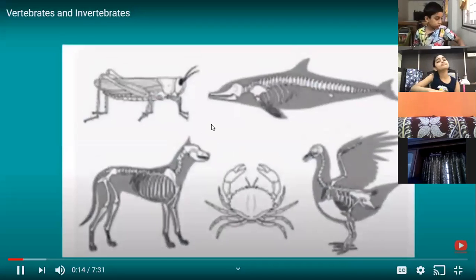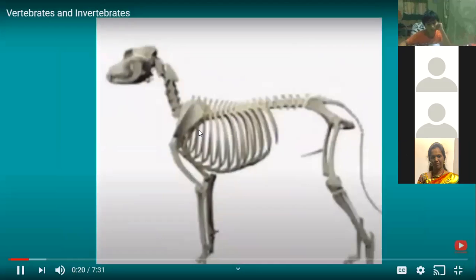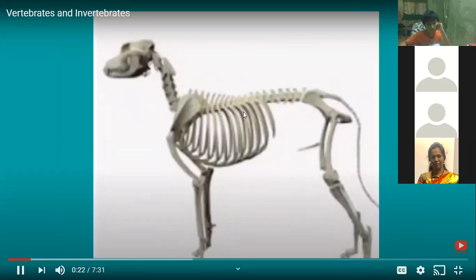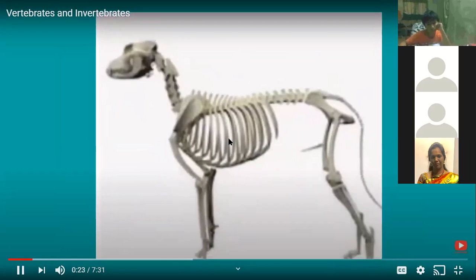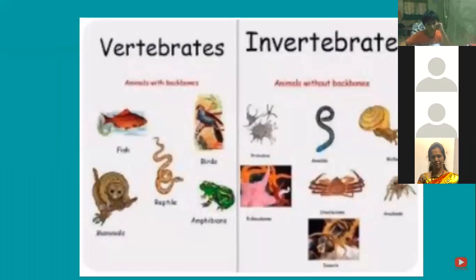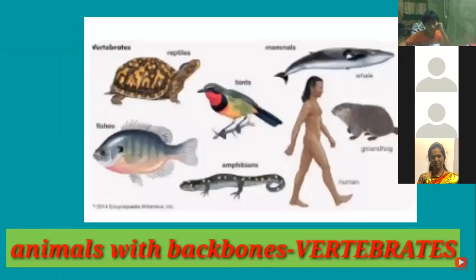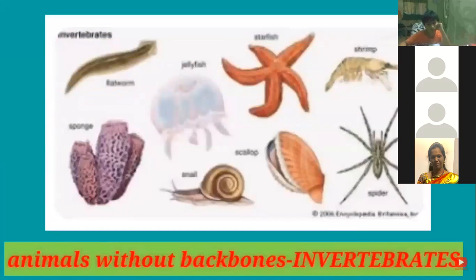Backbone, while others do not. The backbone is composed of small bones, the vertebrae. Animals which have the backbone are classified into vertebrates, and those which don't have the backbone are called invertebrates. Animals with backbone form one group called vertebrates. Those without backbones form another group called invertebrates.